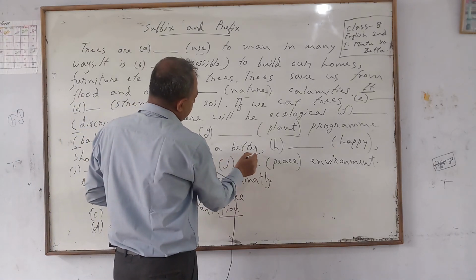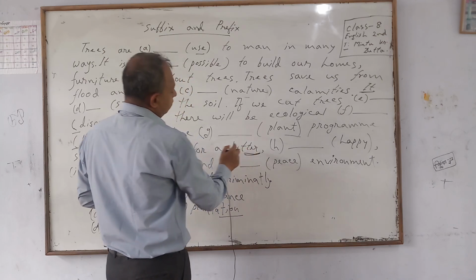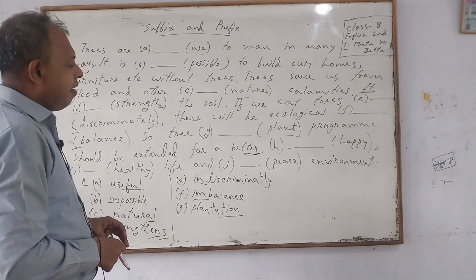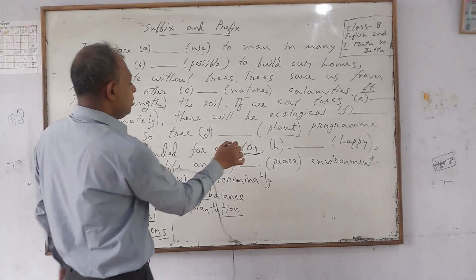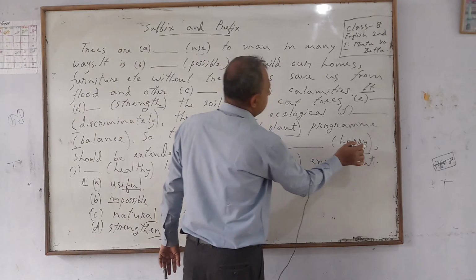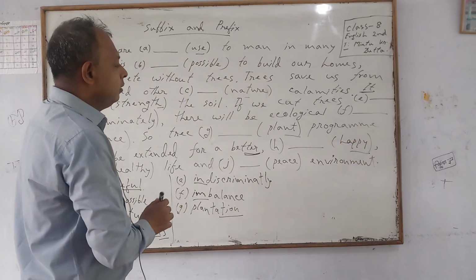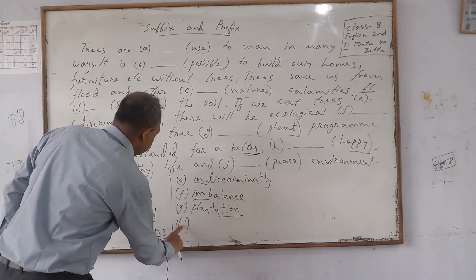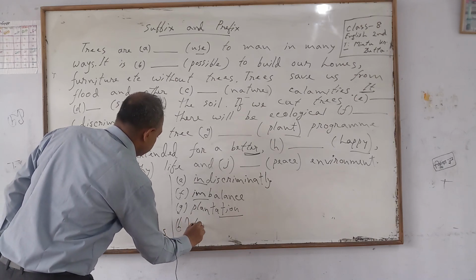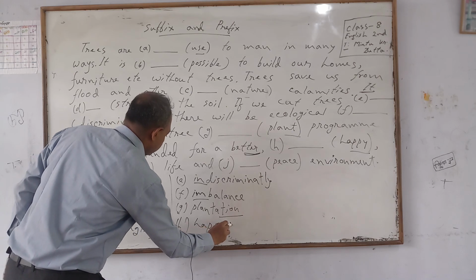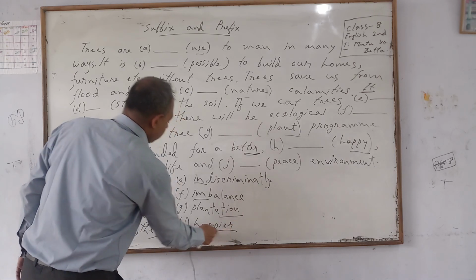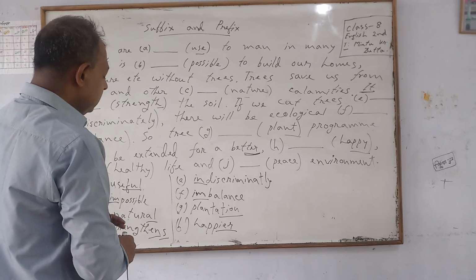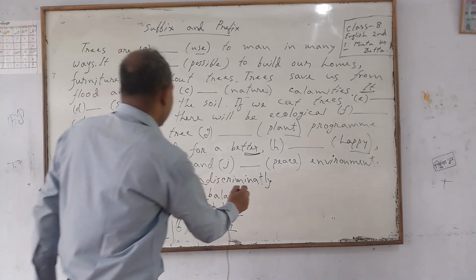You can notice here there is a comparative degree, better, which is derived from the word good. So, in the next word I should also use the comparative degree of the word happy, that will be happier. Number H. Okay, I have made the meaningful word happier with the help of the suffix er.